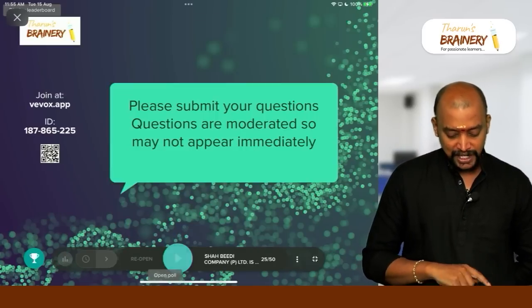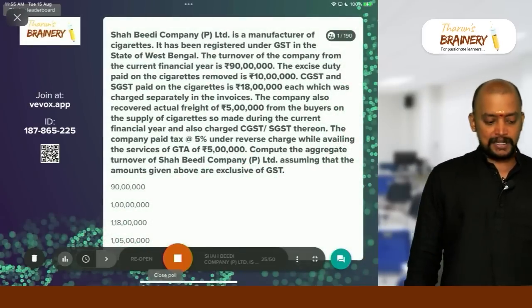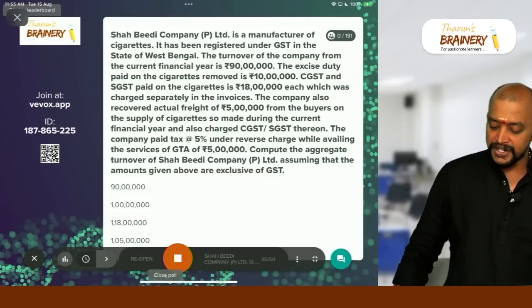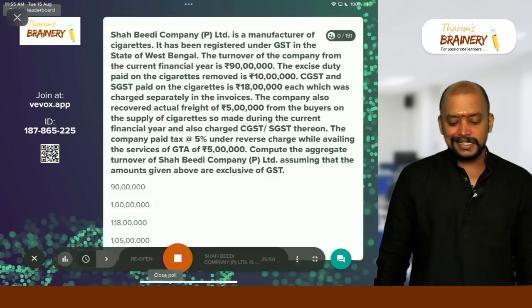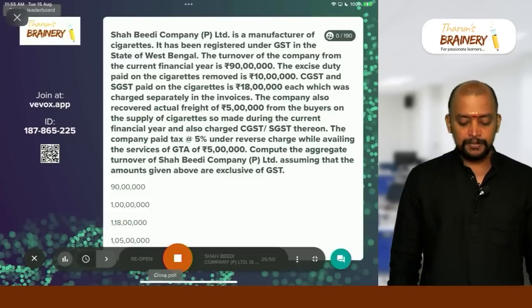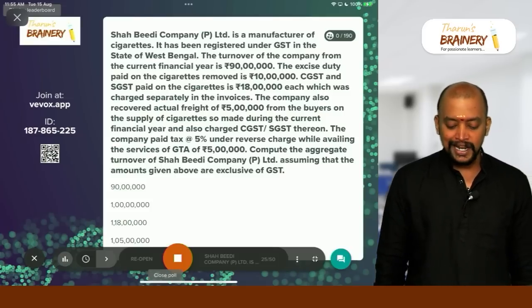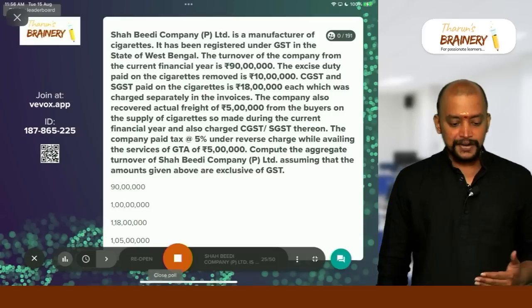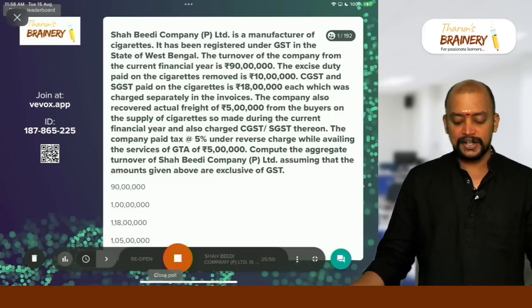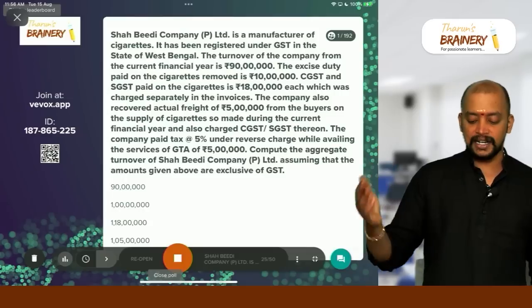Then next one, question number 25. Shah BD Company Private Limited is a manufacturer of cigarettes. It has been registered under GST in the state of West Bengal. The turnover of the company from the current financial year is 90 lakhs. The excise duty paid on the cigarettes removed is 10 lakhs. CGST and SGST paid on cigarettes is 18 lakhs each, which was charged separately in the invoice.